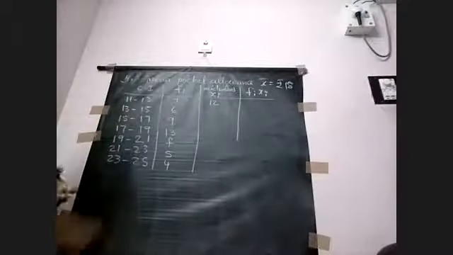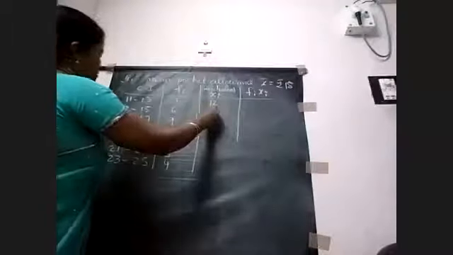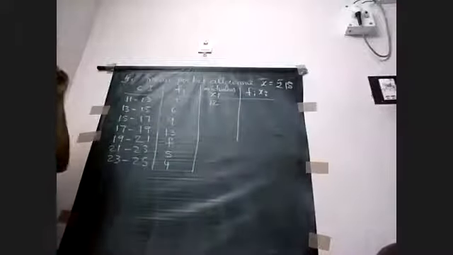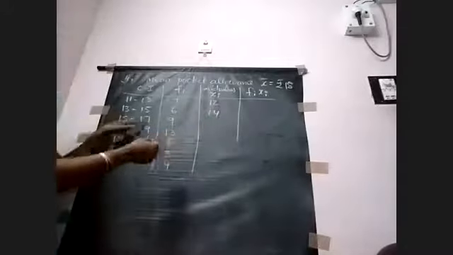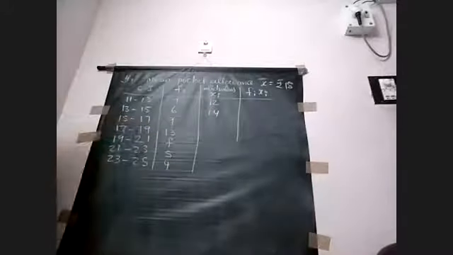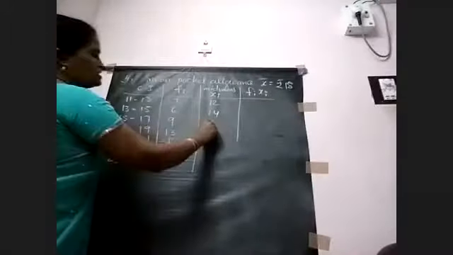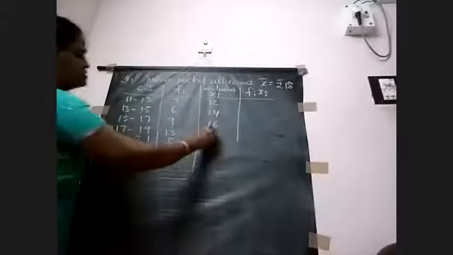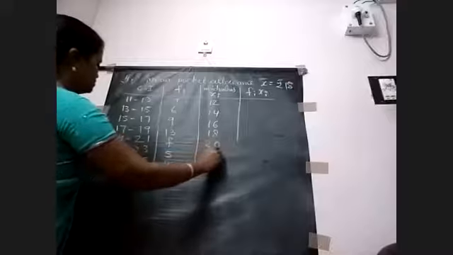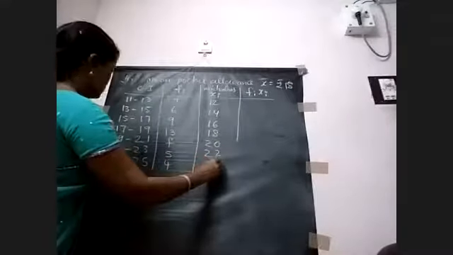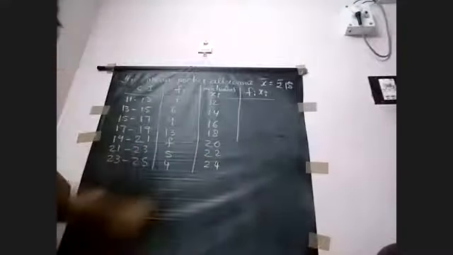Next mid value is 13 plus 15 by 2, 28 by 2, 14. Next, 15 plus 17 by 2, 32 by 2, 16. Next 18, 20, 22, 24. And then you have to multiply fi xi.